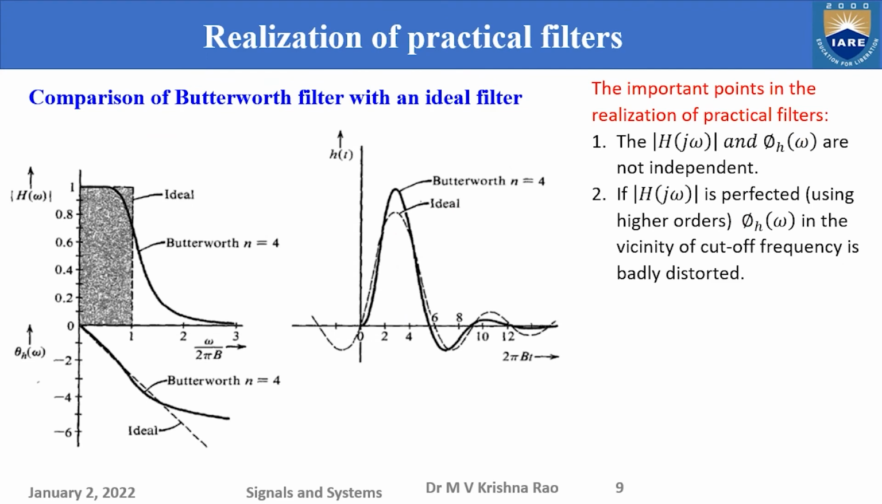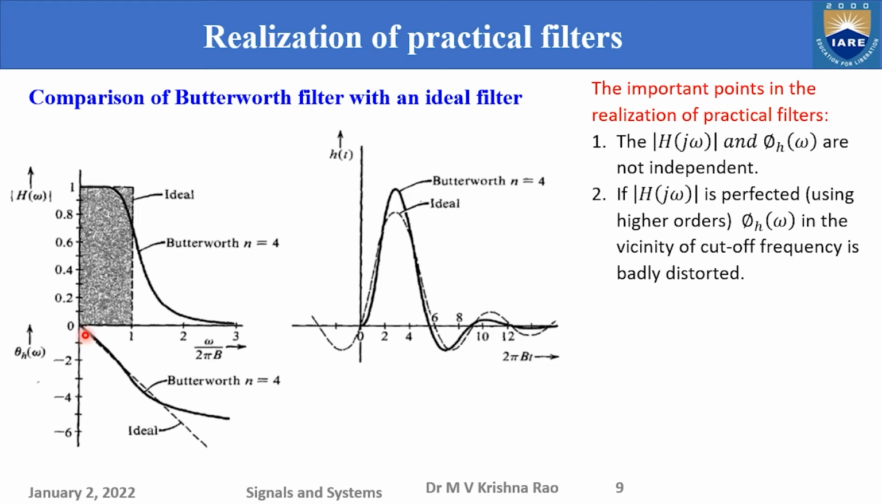Now we discuss more about the realization of practical filters. To start with, we compare the Butterworth filter which we designed just now with an ideal filter. See here, this gray shaded region is the ideal filter magnitude response, and the gradually changing smooth curve is nothing but the magnitude response of the Butterworth filter of order 4.